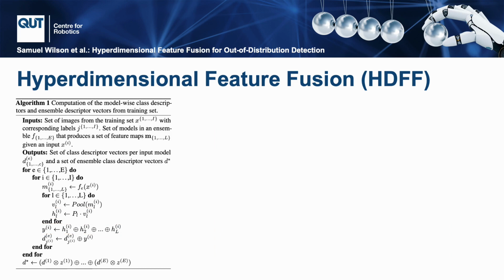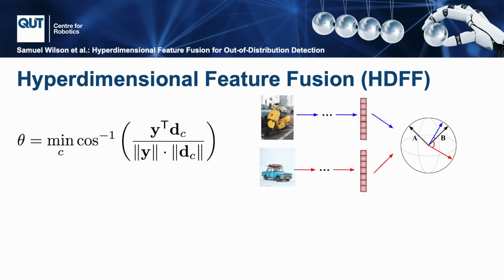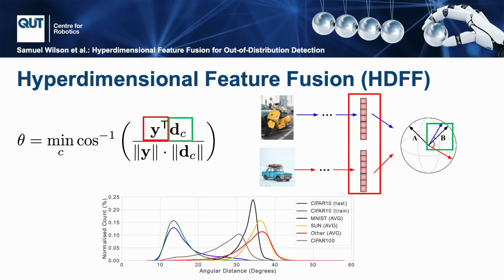Finally, we repeat this process for all of the in-distribution training samples belonging to an individual class, and bundle across all of these image descriptors to create a singular representative class bundle vector. During testing, we measure the angle of any test time image descriptors to the nearest class bundle. As the figure below shows, we find that in-distribution samples in the blue line are often much closer to the class bundles than out-of-distribution samples in the other colors.